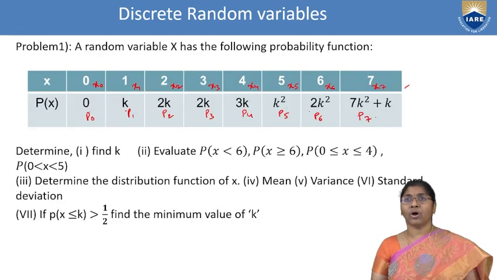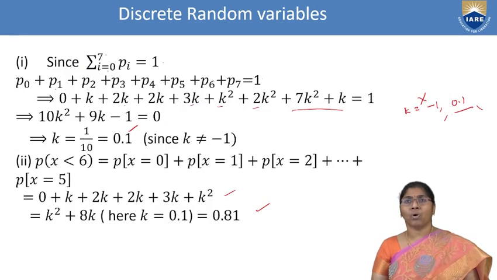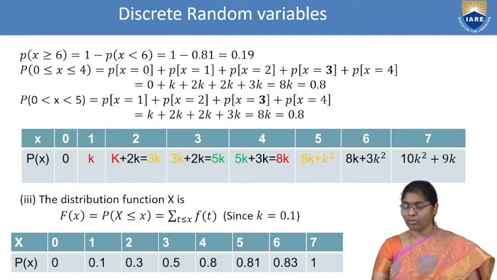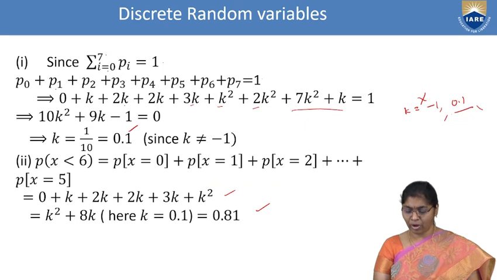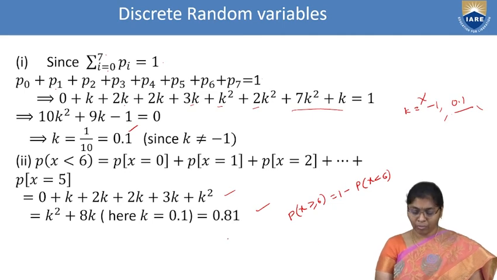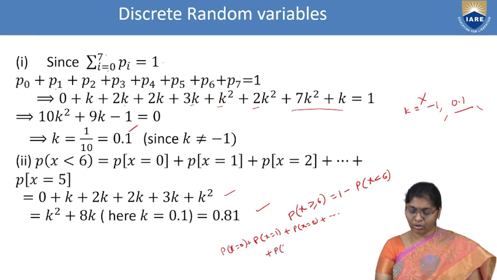And next one is P of x greater than or equal to 6. Here they are asking greater than or equal to 6, which means 1 minus P of x less than 6. That means P of x equal to 0 plus P of x equal to 1 plus P of x equal to 2, and so on, up to P of x equal to 5 plus P of x equal to 6 is nothing but 1.